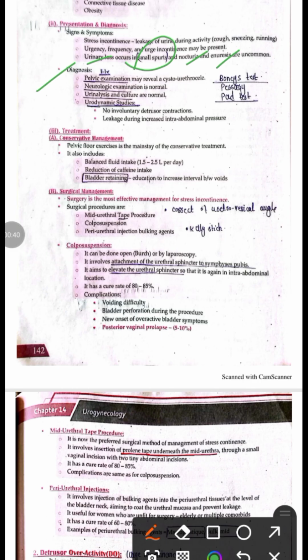For the diagnosis of stress incontinence, initially we take the history, in which the patient will present with these signs and symptoms, and similarly, we do a pelvic examination. We also do the neurological examination. We also do certain tests like urine analysis and culture to exclude infection, and we do the urodynamic study. The most important is the cystometry. In cystometry, there will be no detrusor muscle contraction, but there is a leakage of urine due to increase in the intra-abdominal pressure.